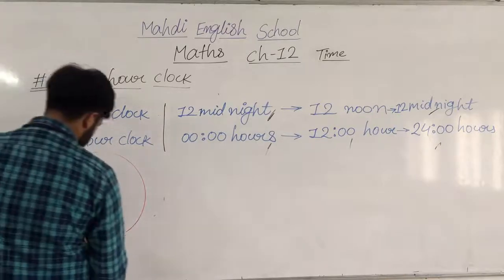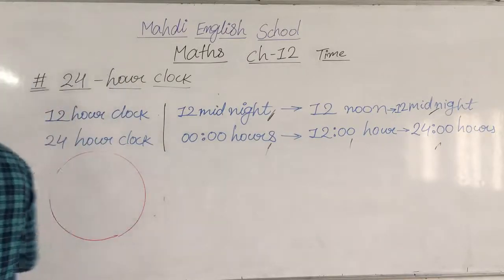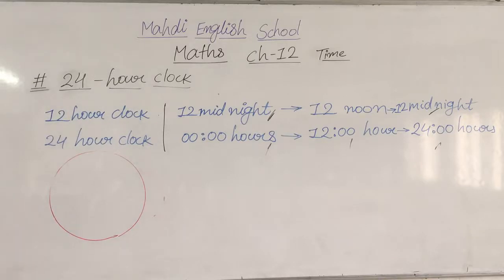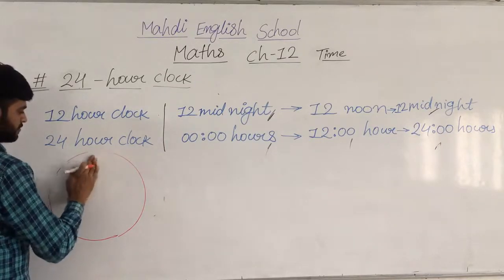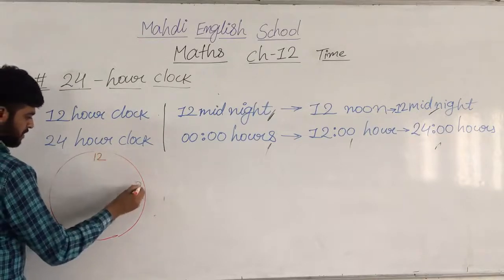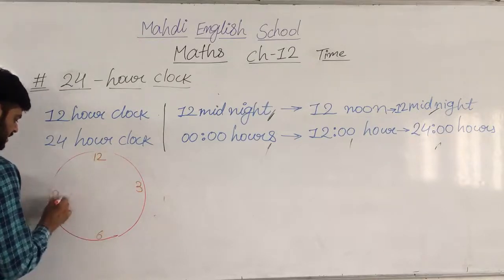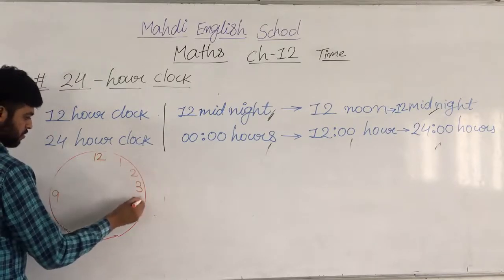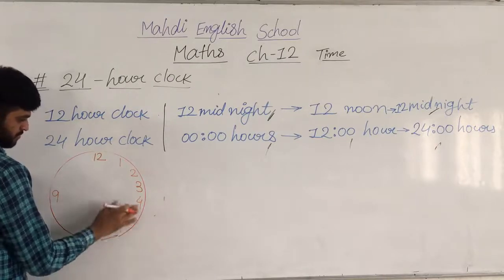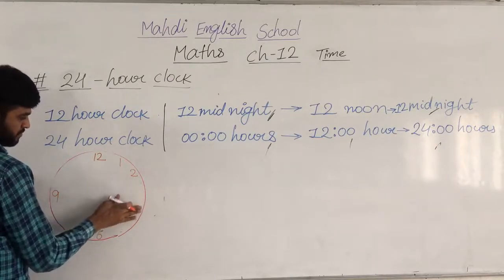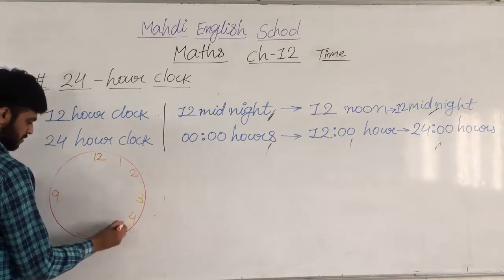My friends, all of you, what I am telling you, you have to draw one clock here. Here is the 12, 3, 6, 9, and 1, 2, 4, 5, 6, sorry. 3, 4, and 5.